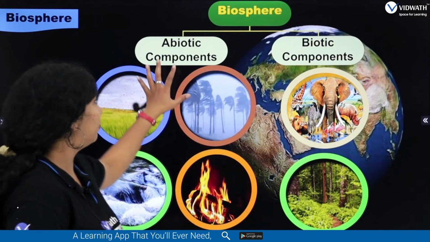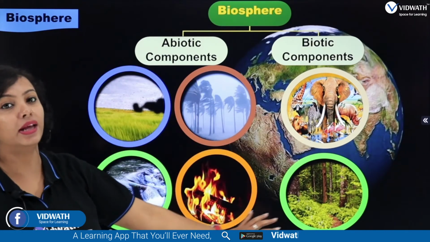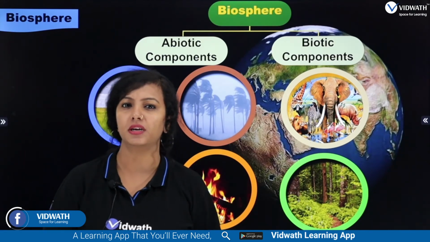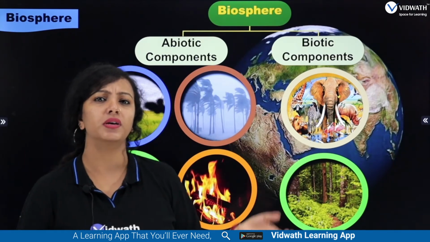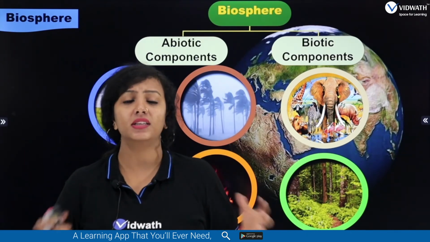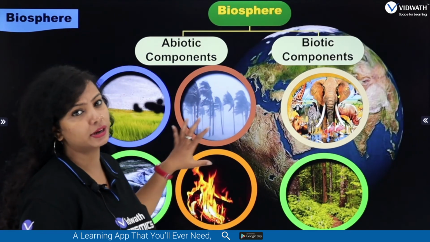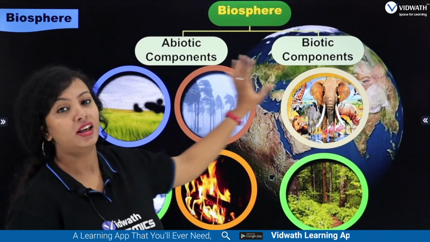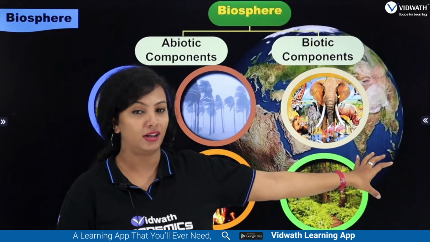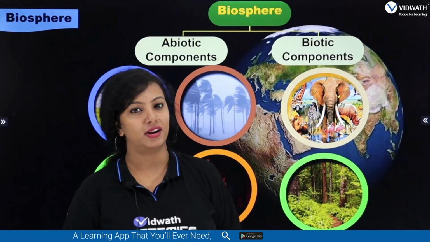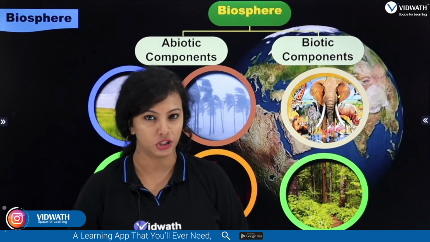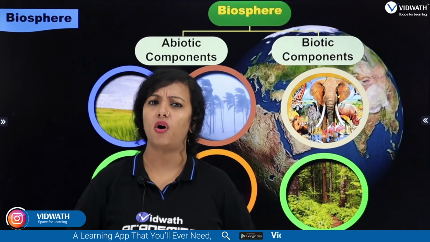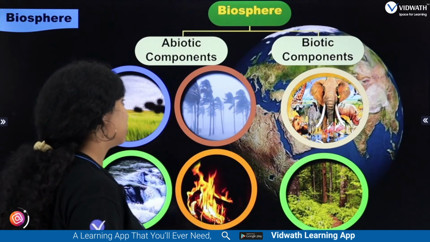Abiotic component includes the atmosphere, hydrosphere, lithosphere, temperature, everything. And because of their interaction, we are getting life on the earth, and that comes under the biotic component. Understood?